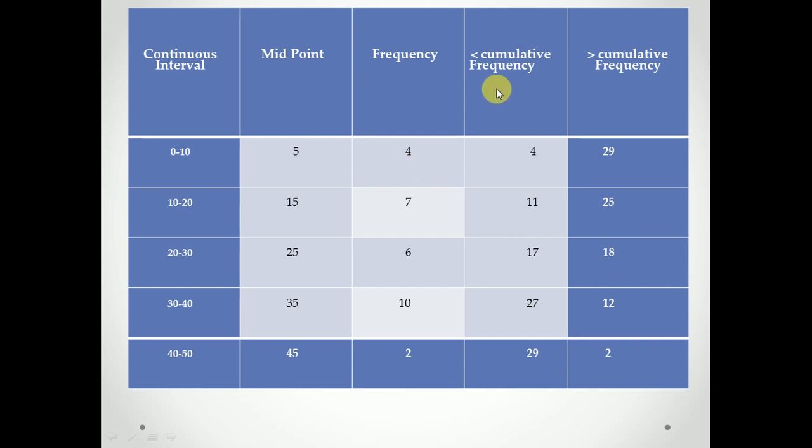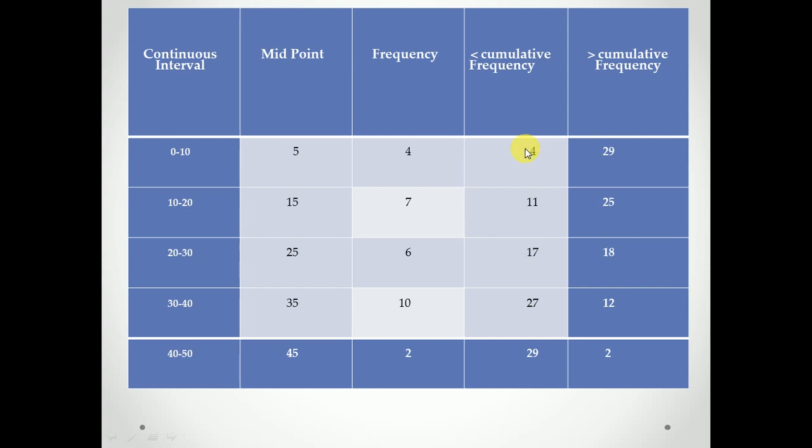Now, for the less than cumulative frequency, the first class interval is 0 to 10. While drawing the less than Ogive curve, you have to plot against the maximum value of the class interval. For 0 to 10, the maximum value is 10, so you plot it against 10.